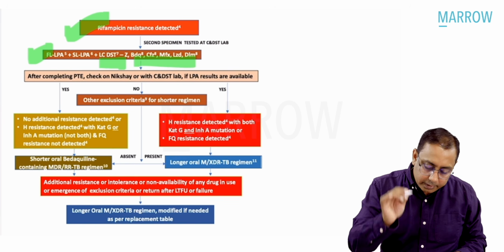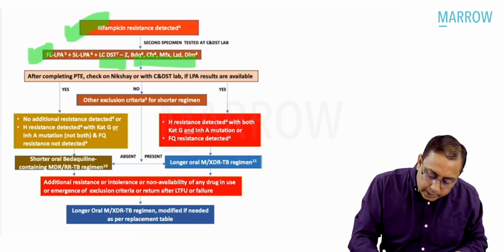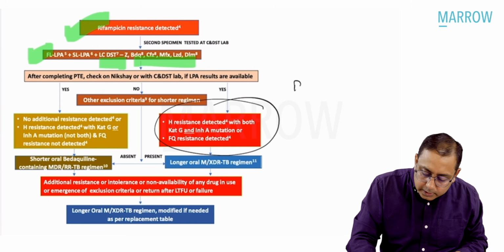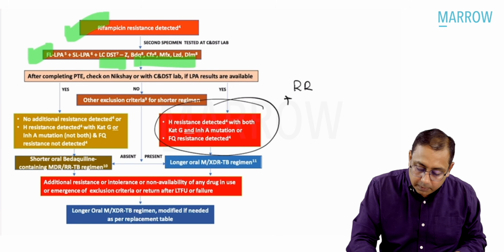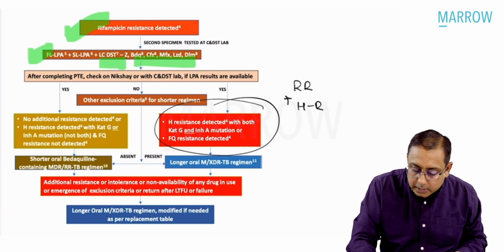Okay, now listen very carefully. In case of isoniazid resistance, the person is already RR resistant, plus in case there is H resistance as well.